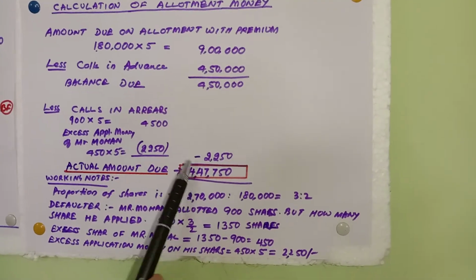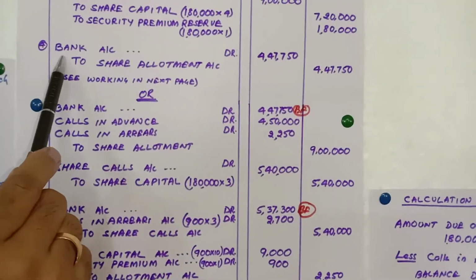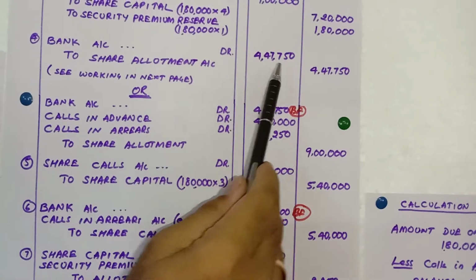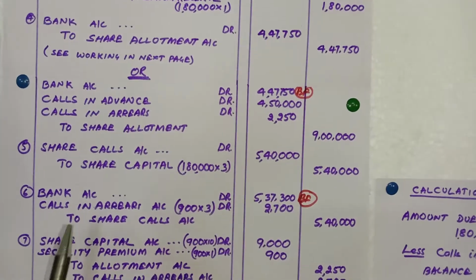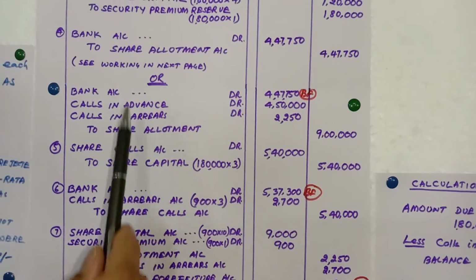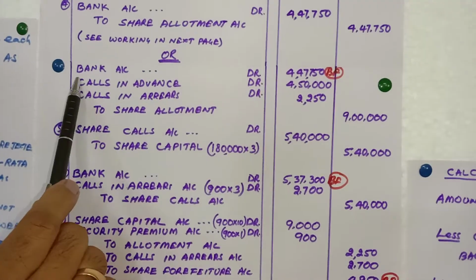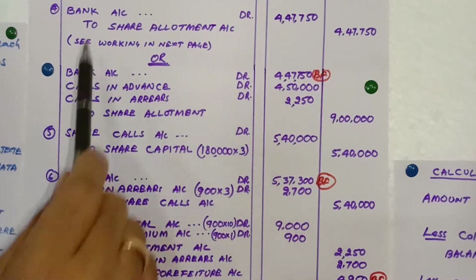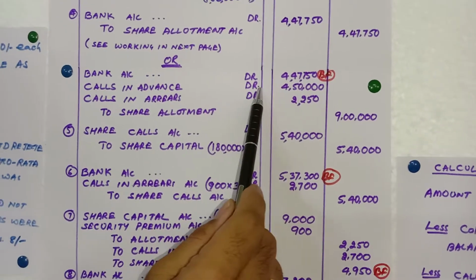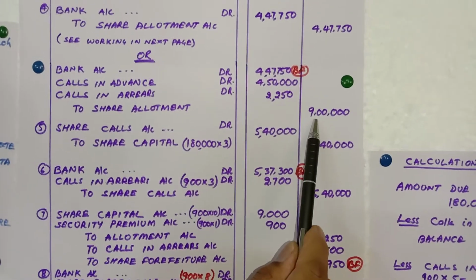So this I will show you here. Now the fourth journal entry is bank account debit to share allotment. Since I am showing the working directly, this amount you can put. But you may see in some other solutions and books that it can be written another way also. So I have put "or". Here write the complete entry with all the information: bank account debit, calls in advance debit, calls in arrears debit to share allotment. Now you know share allotment is 9 lakhs.